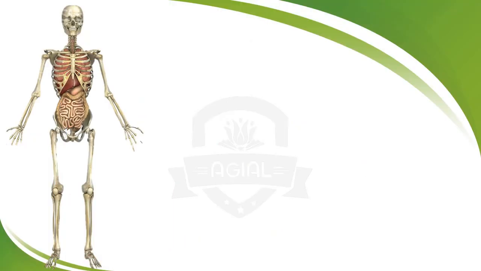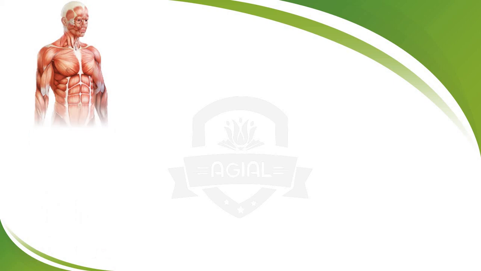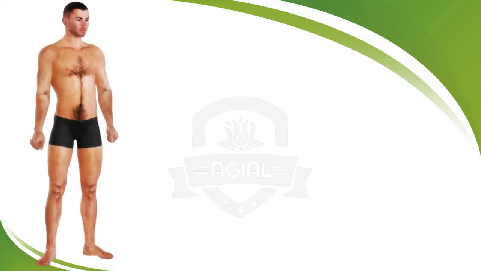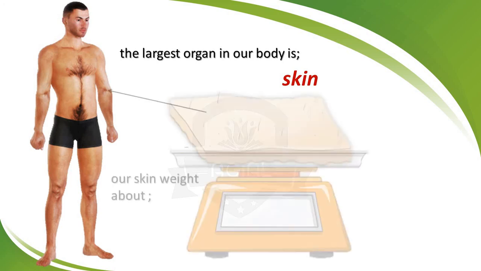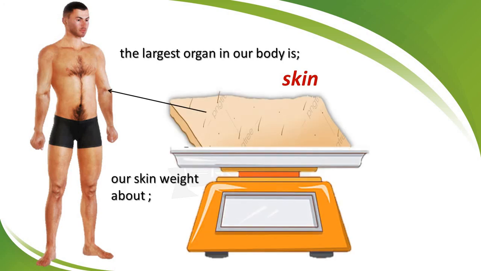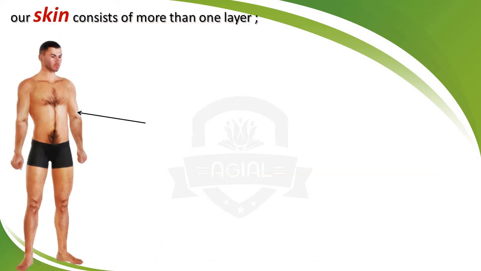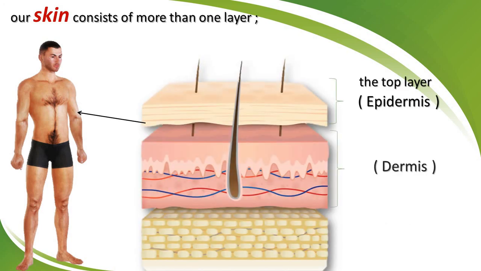As we said, the bones is covered by muscles and muscles is covered by the skin. The largest organ in our body is the skin. If we measure the mass of our skin, we will find it equal 4 kg. Our skin consists of more than one layer. It consists of 3 layers. The top layer and the second layer, which we can call dermis, and the last layer or the third layer we can call subcutaneous tissue.